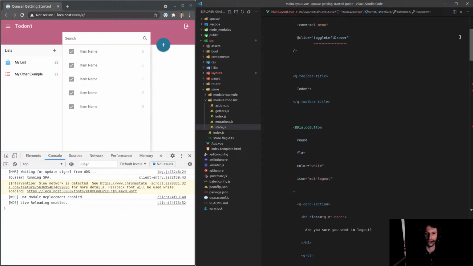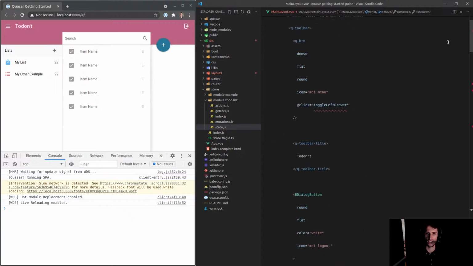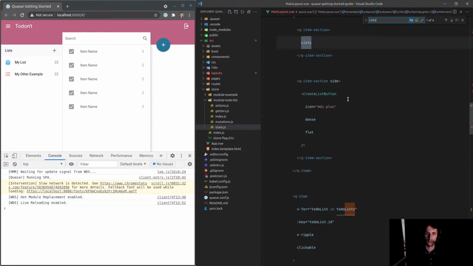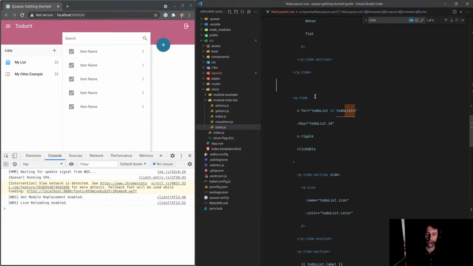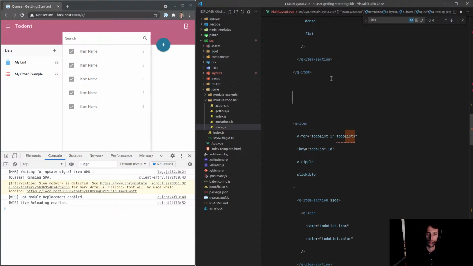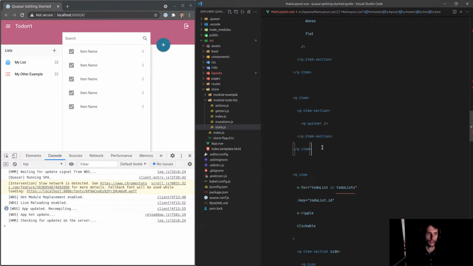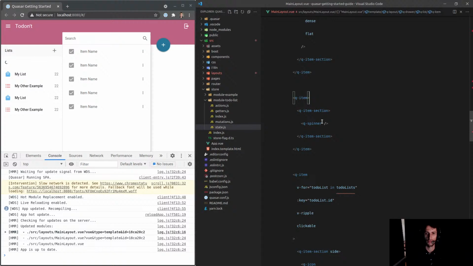So I like to style the spinner before I actually implement it. So let's go to lists. Here they are here. This is where we iterate over them. And before they show, we'll say q-item, q-item-section. I think I'll do it that way. And then q-spinner. So let's just see what that looks like. Here's our spinner. Don't really like it yet.